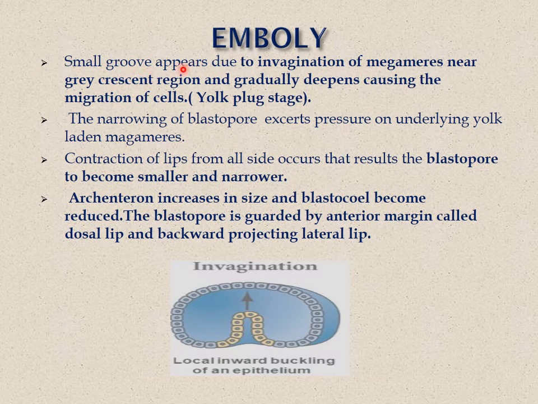Emboly. A small groove appears due to invagination of megameres near the grey crescent region and gradually deepens, causing the migration of the cells. So the narrowing of the blastopore exerts pressure on the underlying yolk-laden megameres. Contraction of the lips from all sides will occur, which makes the blastopore smaller and narrower. As a result, the archenteron increases in size and the blastocoel becomes reduced. The blastopore is guarded by the anterior margin called the dorsal lip and the backward projecting lateral lip.